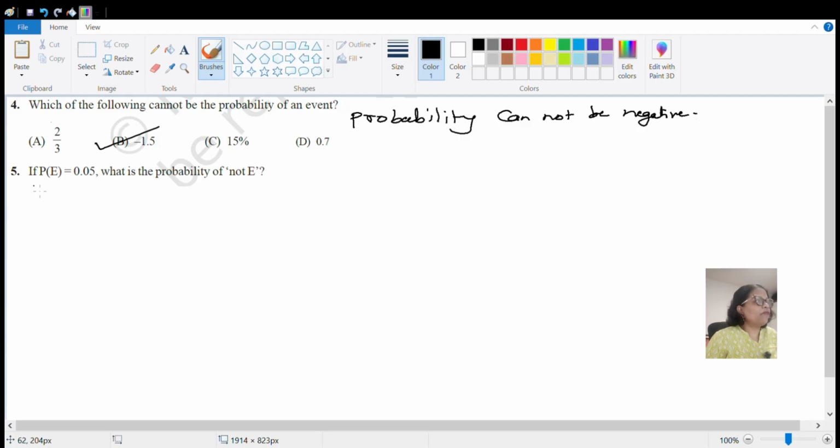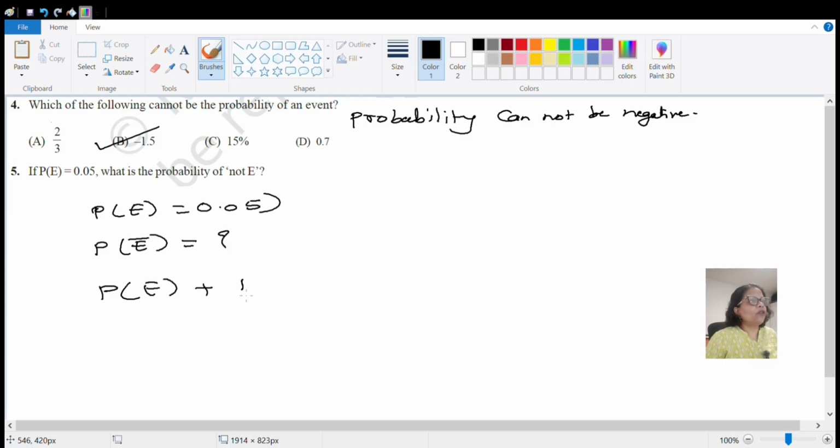If P of E is given as 0.05, what is the probability of P not E? This is what we have to find. We know that P of E plus P of not E, if you add these two probabilities, it will always be equal to 1. इसमें से ये दिया हुआ है 0.05, तो P of not E क्या होगा?